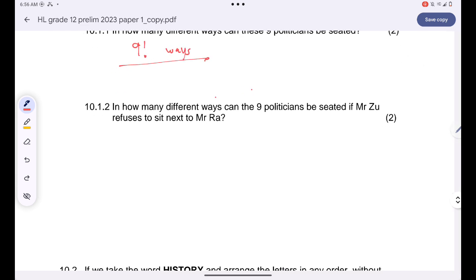And then now we are being asked, in how many different ways can the 9 politicians be seated if Mr. Zhu refuses to sit next to Mr. Ra? Okay. There is a total number of ways that these 9 politicians can be seated. Are you together? And then there is a number of ways that Mr. Zhu and Mr. Ra sit together. Are you together? And also there is a number of ways in which Mr. Zhu and Mr. Ra do not sit together.